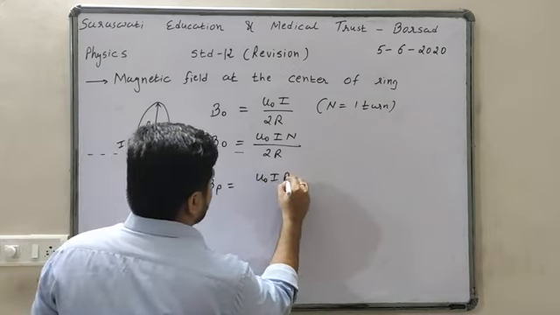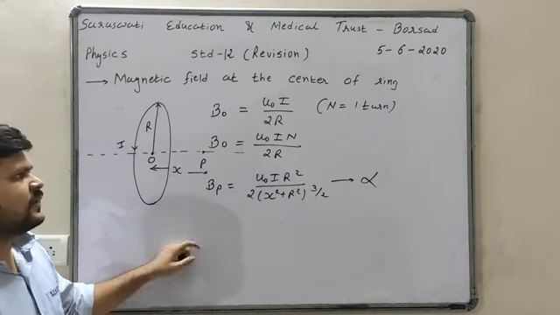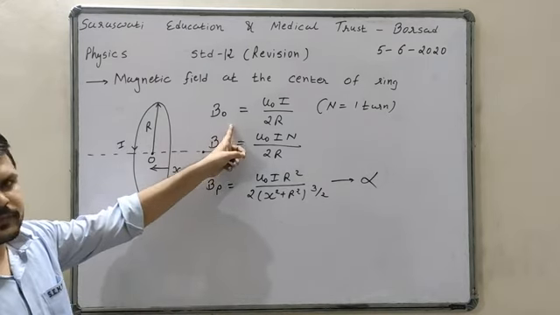So on the axis also we can find the magnetic field, but this type of formula and numericals are generally not asked. In NEET, JEE and board level, generally the center formula is used.